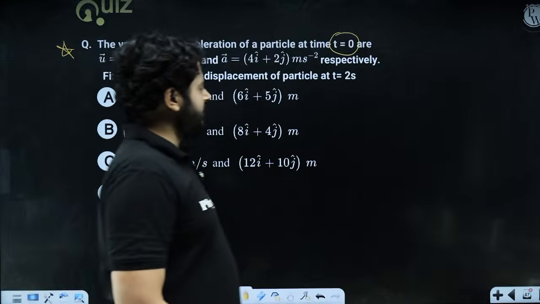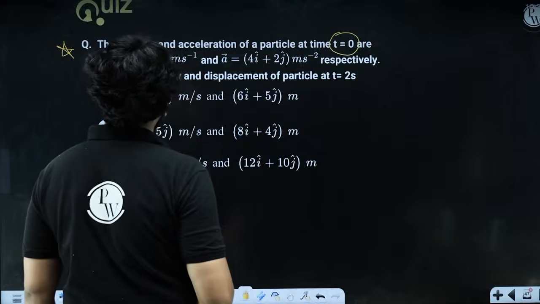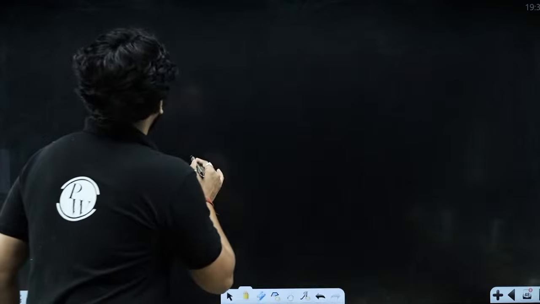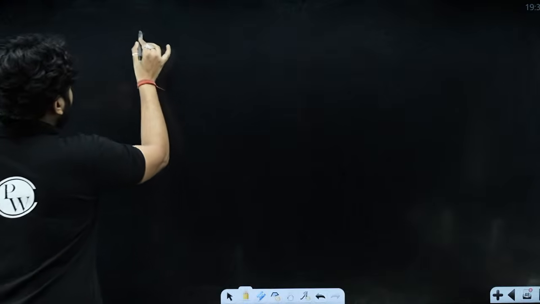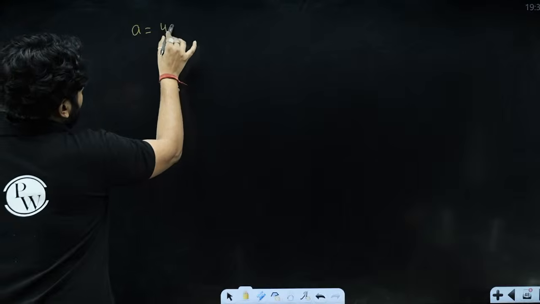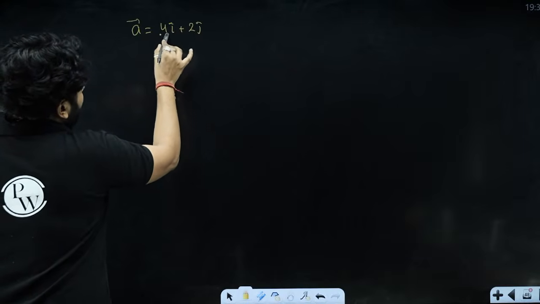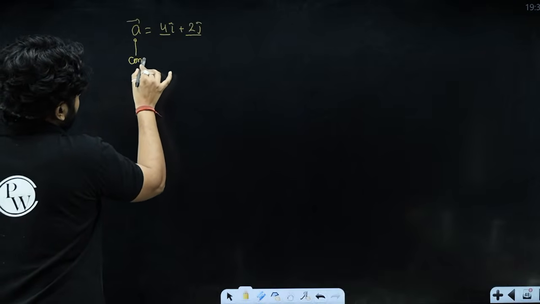Since the acceleration is constant, so over here we can say that acceleration is 4i plus 2j. You see that it does not depend on time. So we can say that it's a constant acceleration.